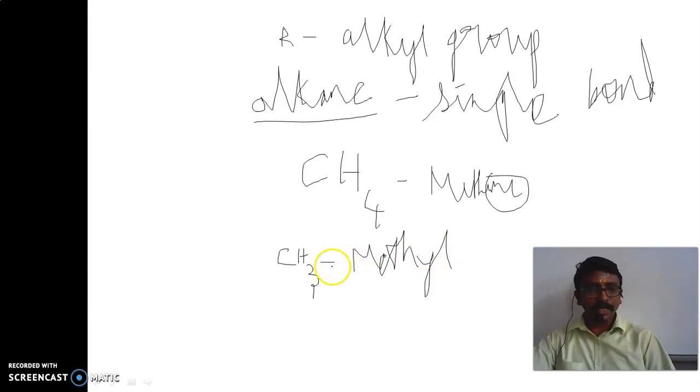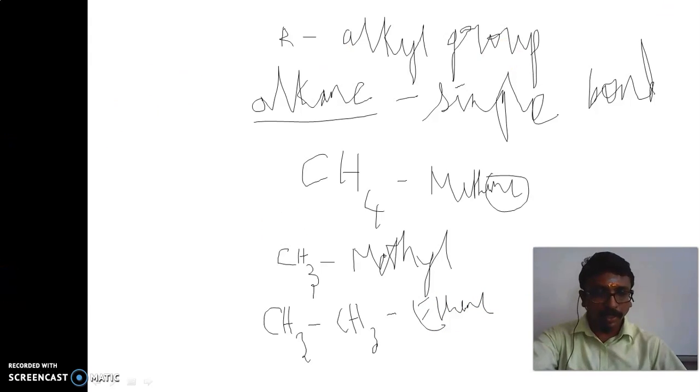Methyl indicates the alkyl group. So methyl, ethyl. Ethyl means, what is the formula of ethane, children? CH3, CH3 is the formula of ethane.